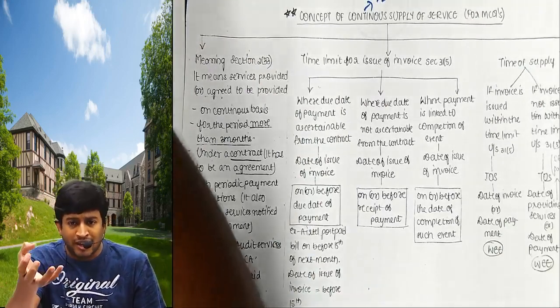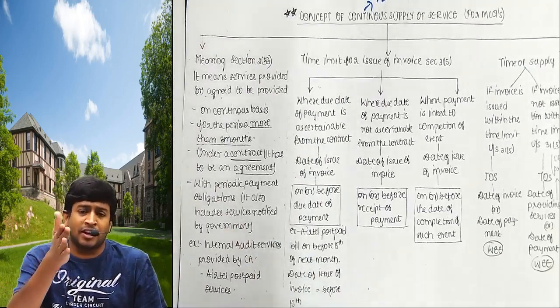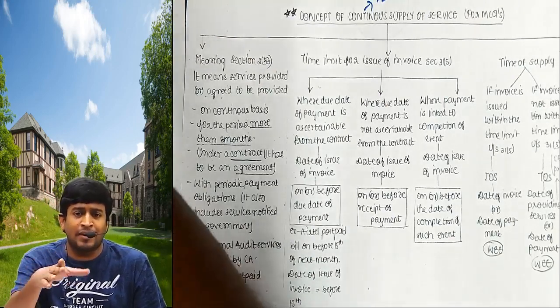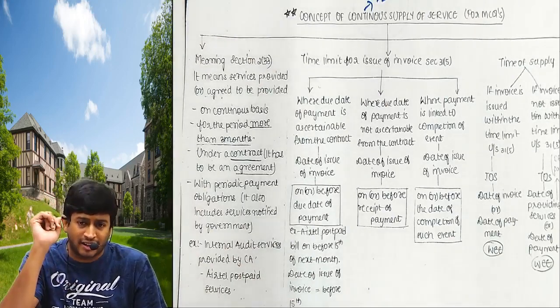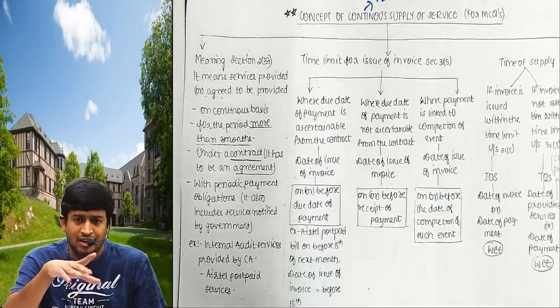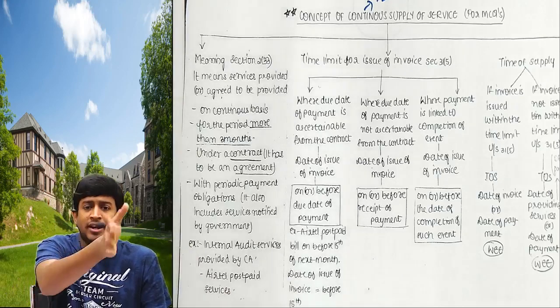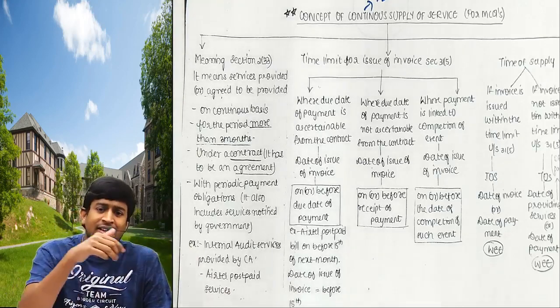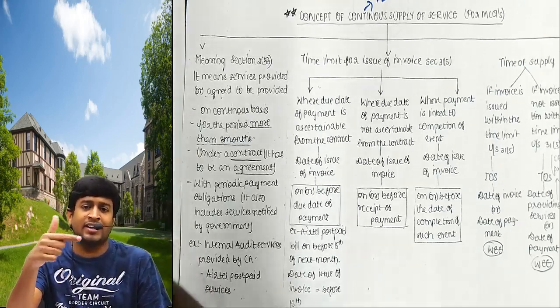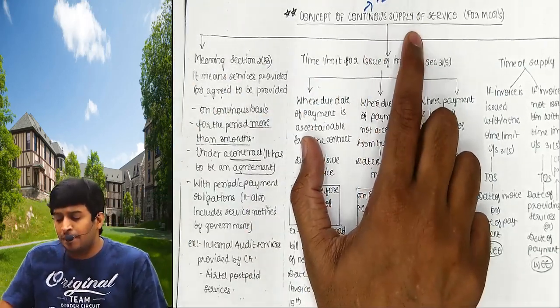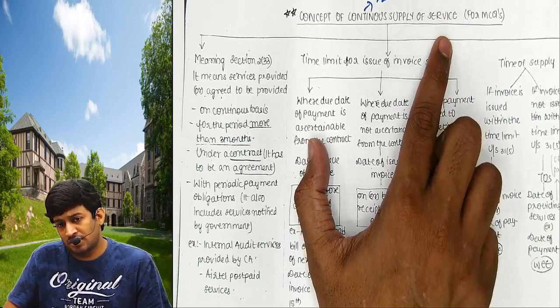provided you are getting the payment on periodic installments. For example, I will submit the bill every month for internal audit and he will give the payment. So if I am providing services and I am giving the bill on periodic basis, it can be monthly, it can be quarterly, it can be half yearly, then it is called continuous supply of services.